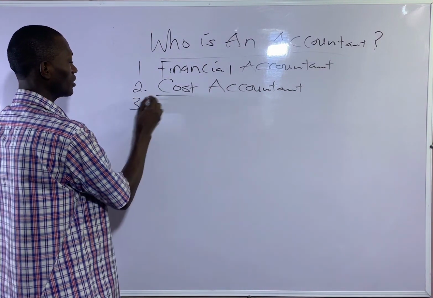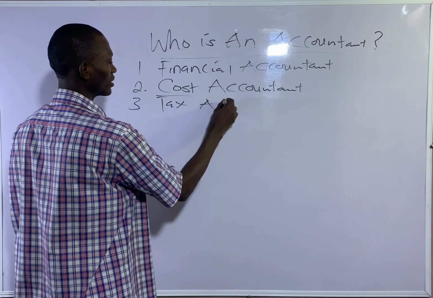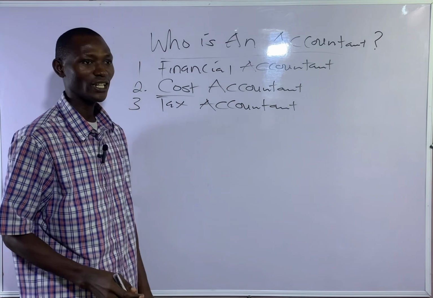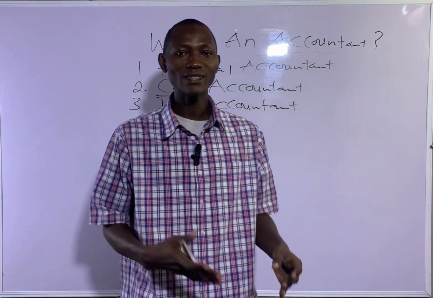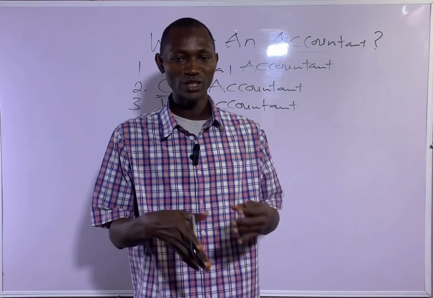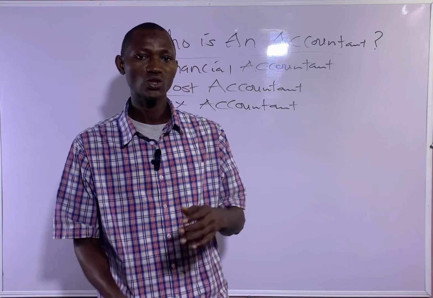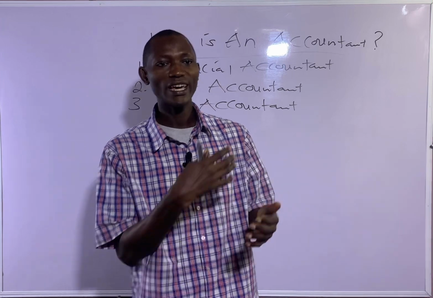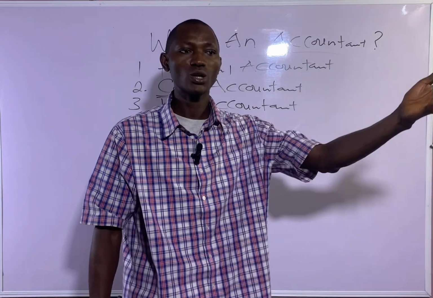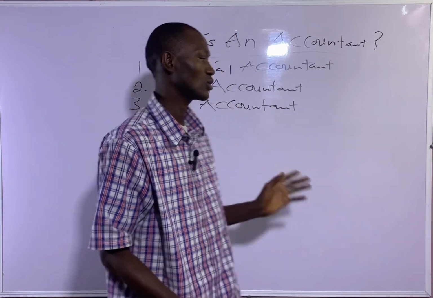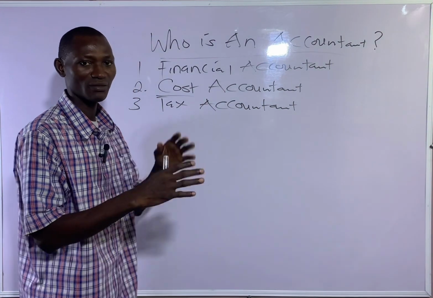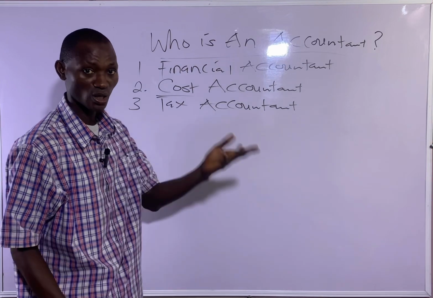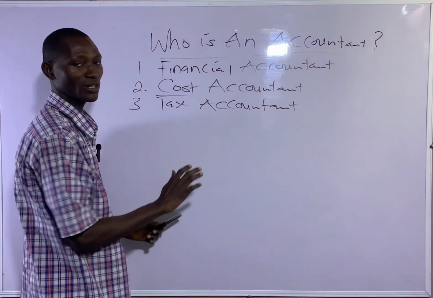Then we have number three, tax accountants. Tax accountants are in charge of computing the tax and filing returns of a company to the tax authority. So he will liaise with the tax authority on behalf of his company. Anything tax that relates to the company and the tax authority, that's the government, the tax accountant will do that.